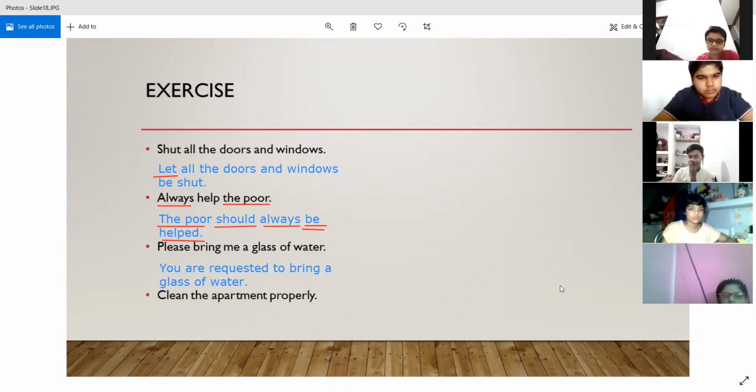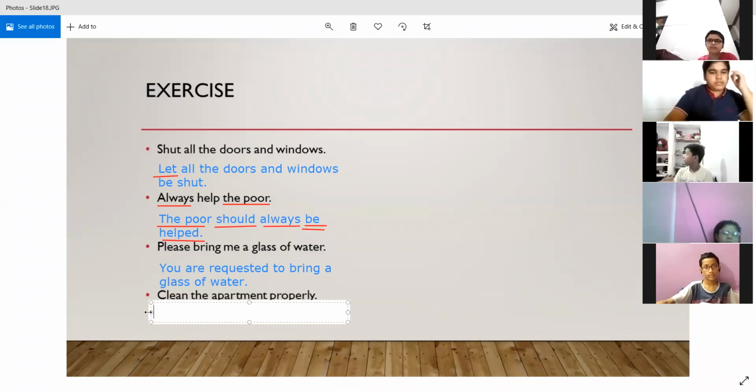The apartment should be cleaned properly. All right. So first tell me, Isha, what is it? It is a command. All right. Then we should start with let, right? For commands, yes. Let the apartment be cleaned properly.